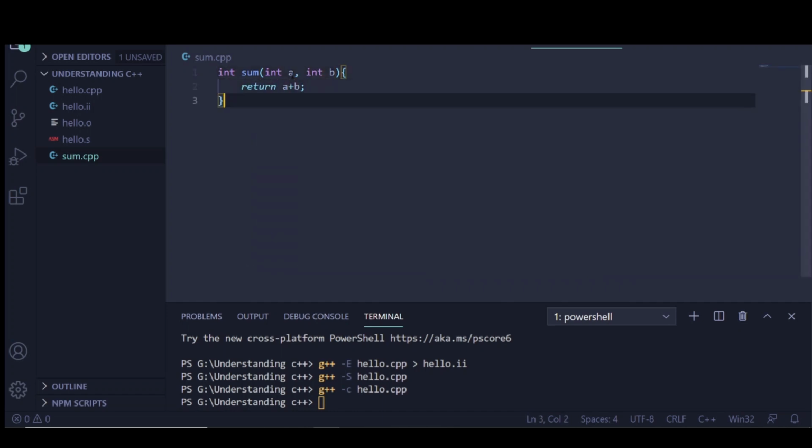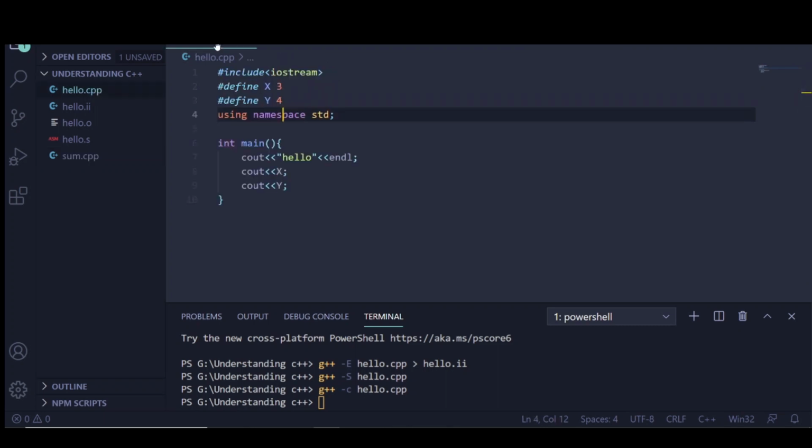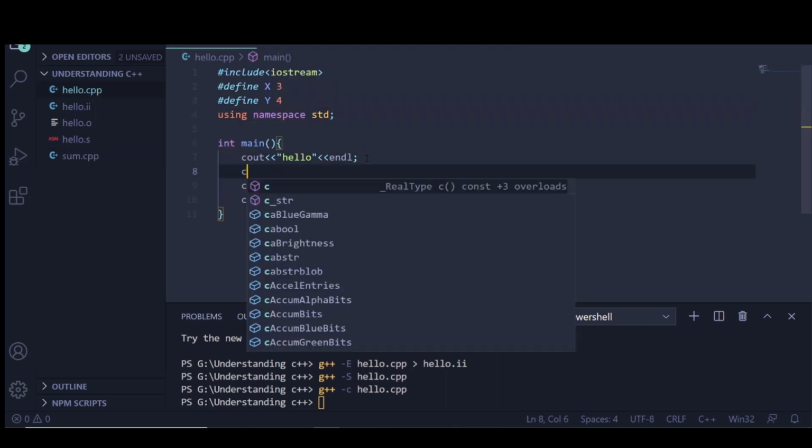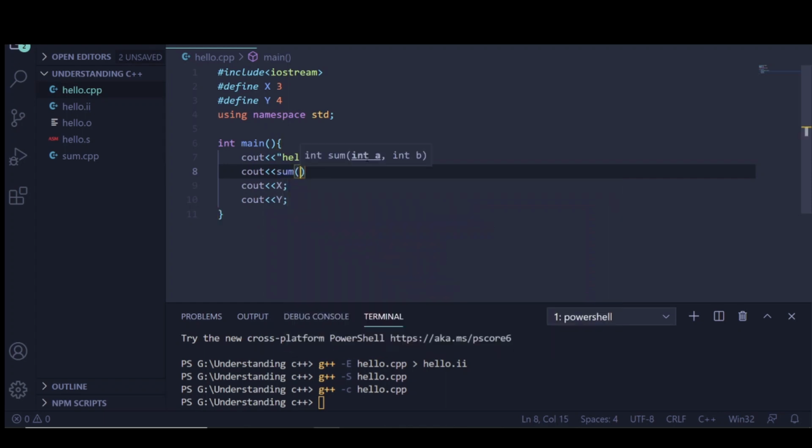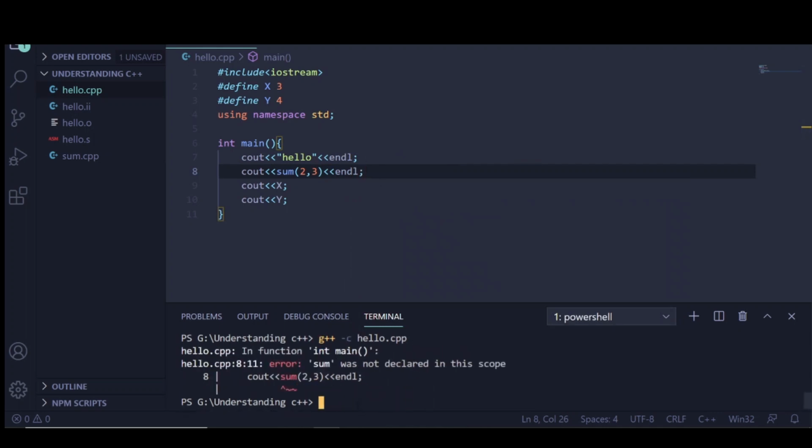Now I want to use it in hello.cpp. Let's say I want to use this. Do you think it will work fine? I don't think so. Let's compile this file. Let's see. Here it is giving an error. Why? Because we have not declared sum(2,3) here. The compiler doesn't know where sum(2,3) is.